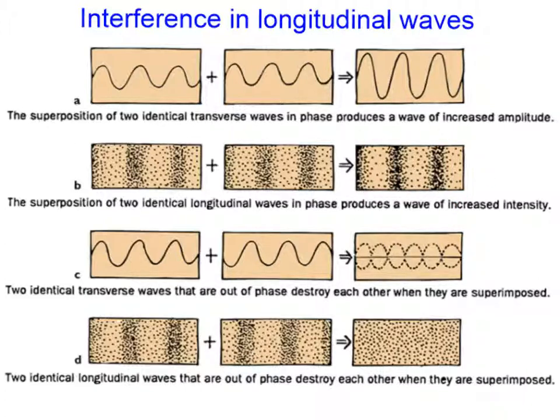of increased intensity. Two identical transverse waves that are out of phase destroy each other when they're superimposed, and the same thing happens for identical longitudinal waves that are out of phase. They destroy each other when they're superimposed.